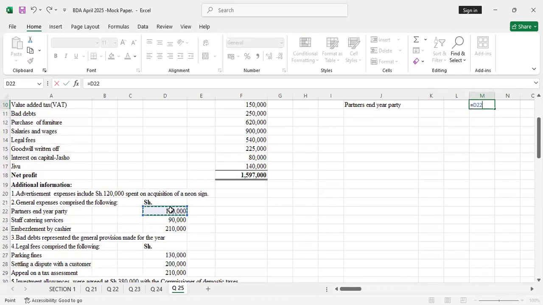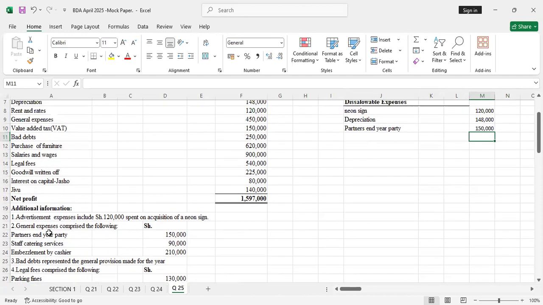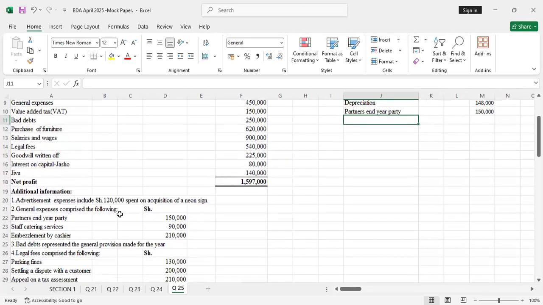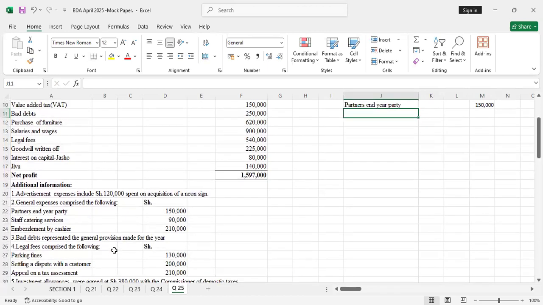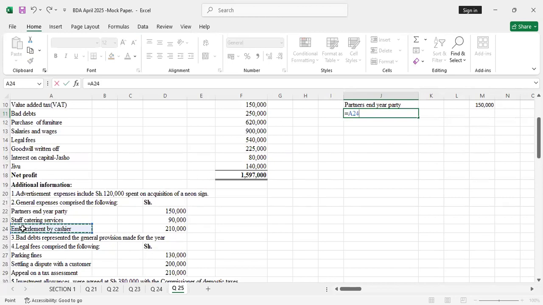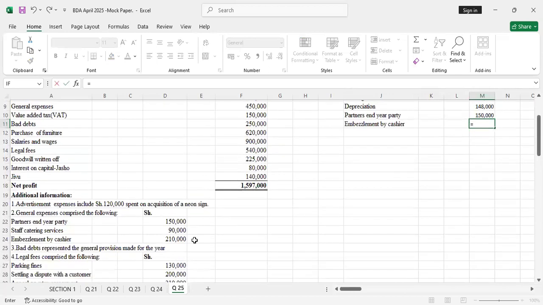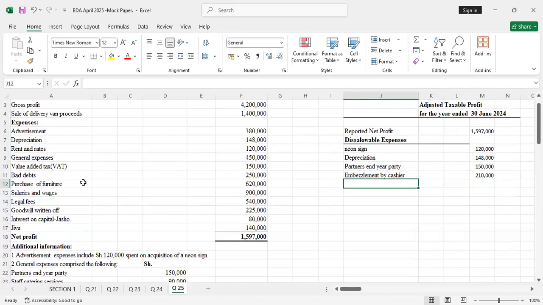You pick that amount. The next is the staff catering services. They're very specific. It's the staff catering services, so that's related directly to the business. So that's an allowable expense, so we won't add it back. Then we have the embezzlement by cashier. Embezzlement by cashier is a disallowable expense, so we'll also add that back. So we go to the next expense.